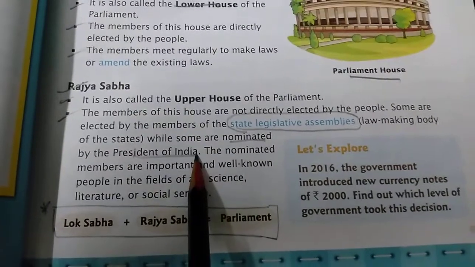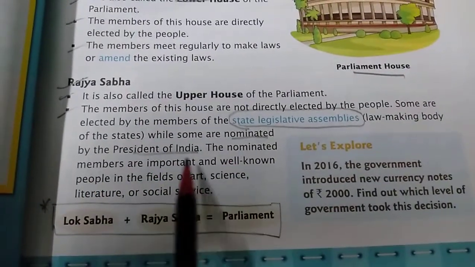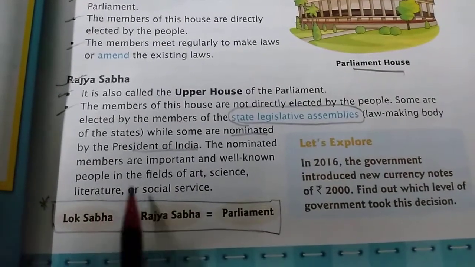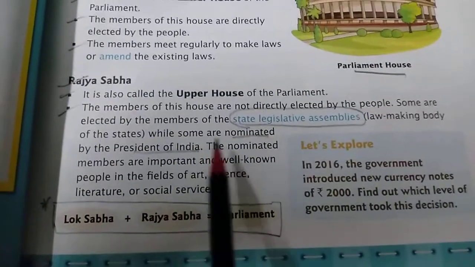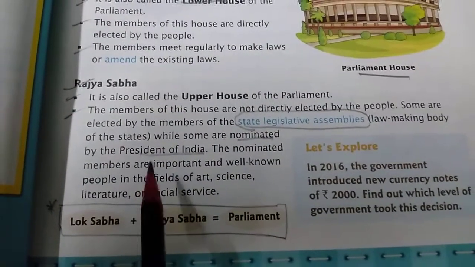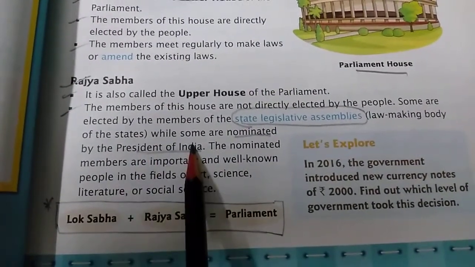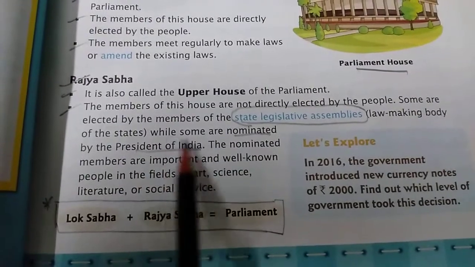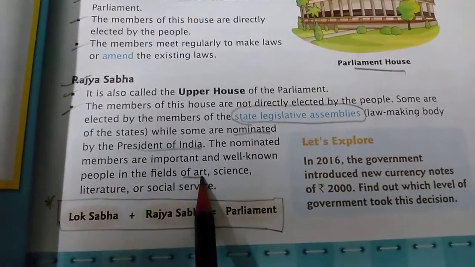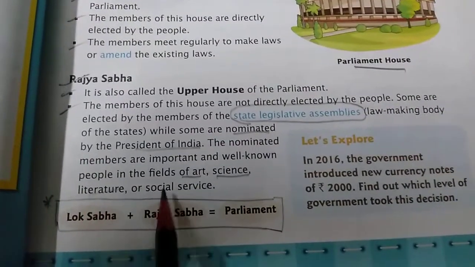The nominated members are important and well known people in the field of arts, science, literature or social service. So the president of India will choose from the fields of arts, science, literature or social service.